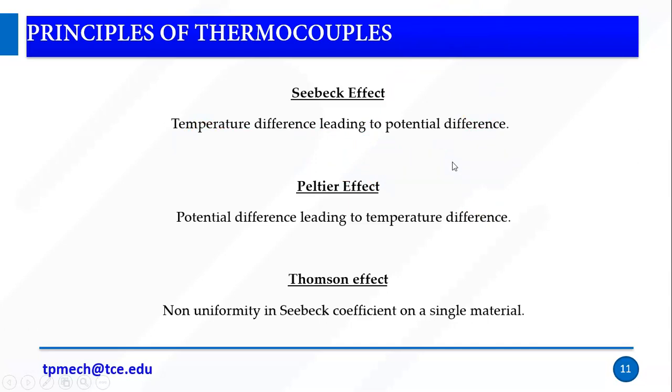So temperature is directly proportional to the voltage. Peltier effect is the reverse of CPAC, which means potential difference leading to the temperature difference. So Thomson effect, he said, is non-uniformity in the CPAC coefficient on a single metal. So in a single material, the CPAC coefficient will be non-uniform, he identified.